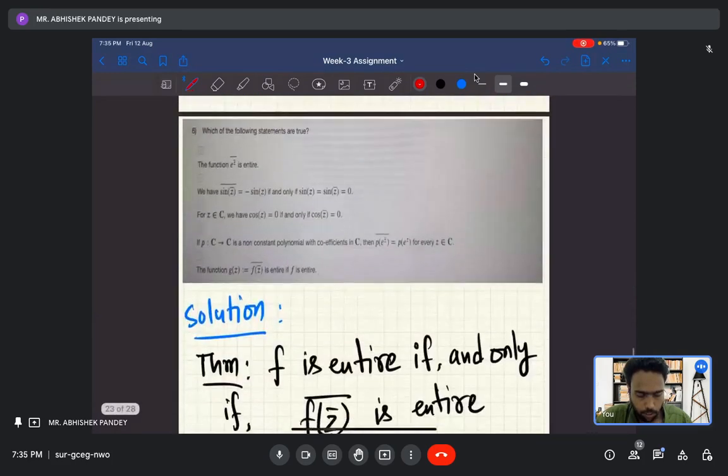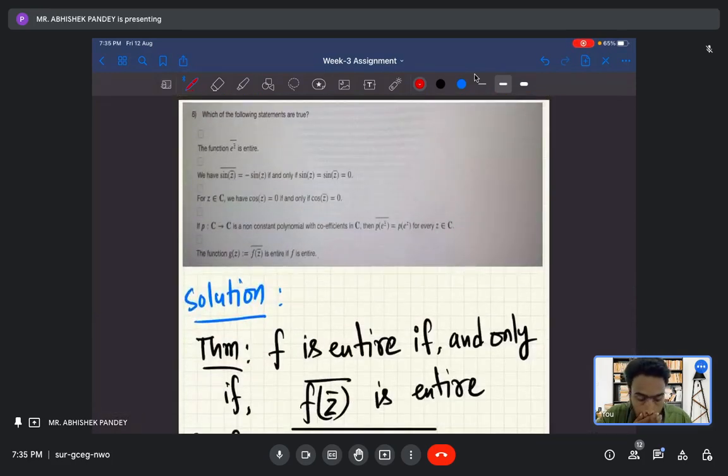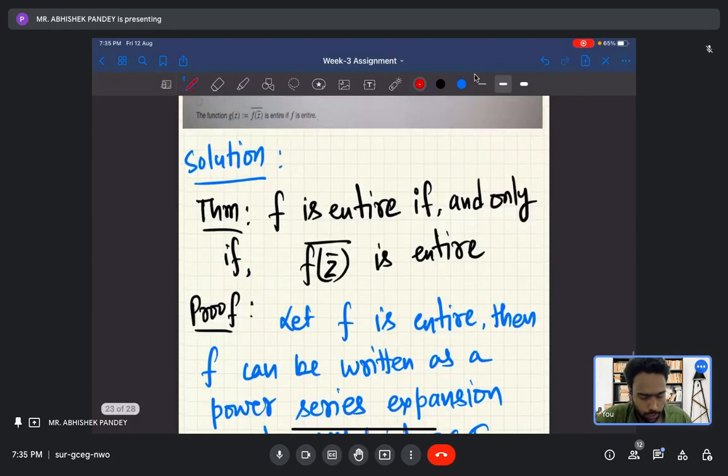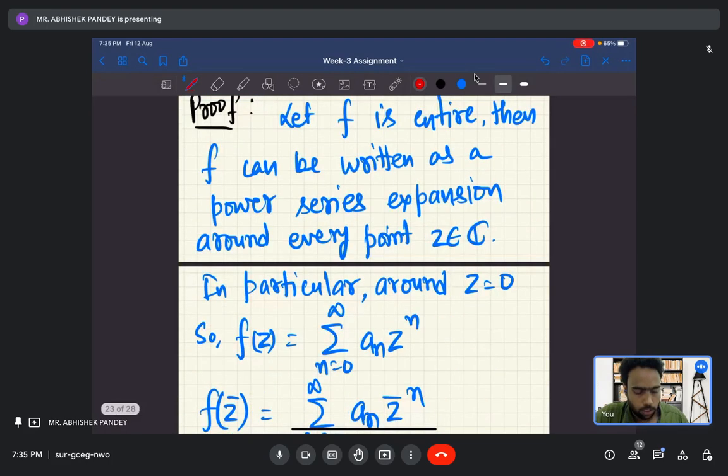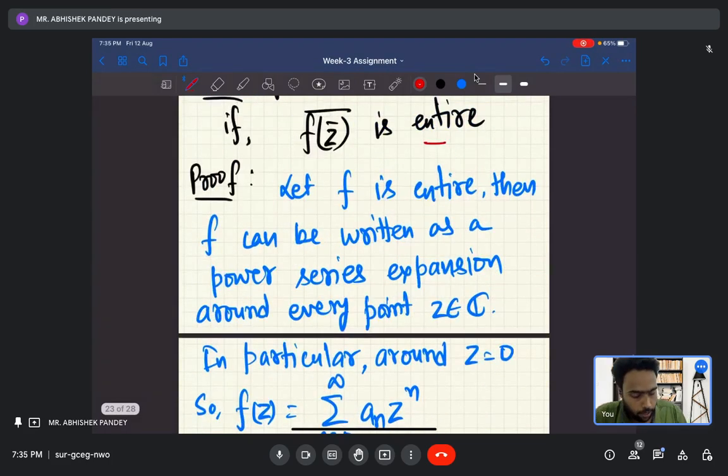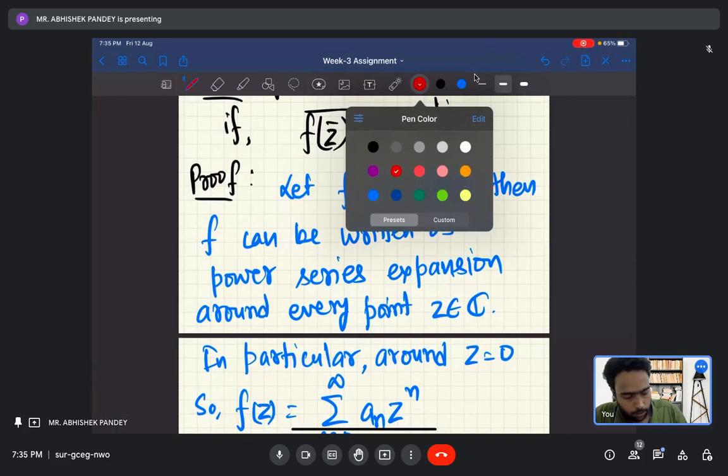Sir. Okay, now let us look at the sixth question. For the sixth question also I will first write a theorem and prove it. So f is entire if and only if the conjugate of f of z bar, so f of z bar to the power whole bar, is entire, okay? So let us prove it, okay?